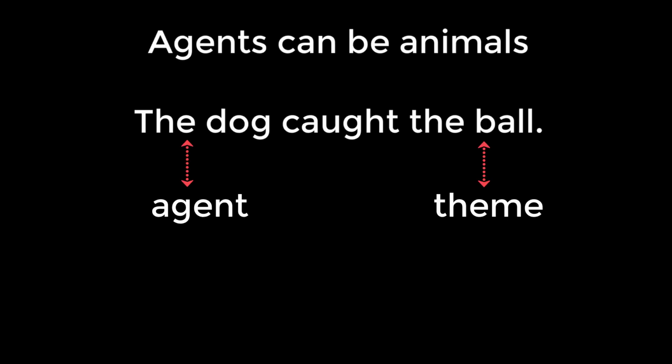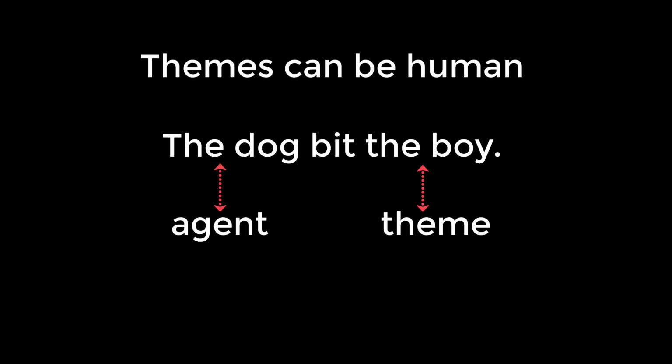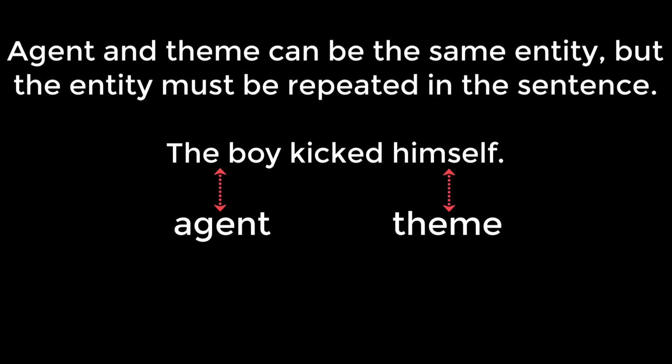Agents can be animals. The dog caught the ball. Agent, the dog, theme, the ball. Likewise, themes can be human. The dog bit the boy. Agent, the dog, theme, the boy. Both agent and theme can be the same entity, but it must be repeated within the sentence. The boy kicked himself. Agent, the boy, theme, himself.